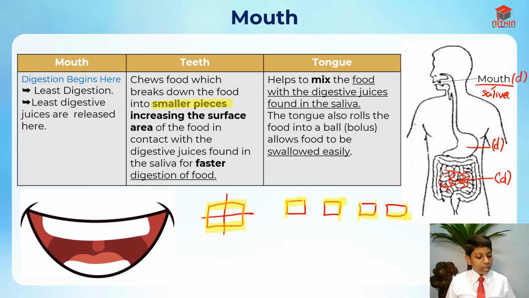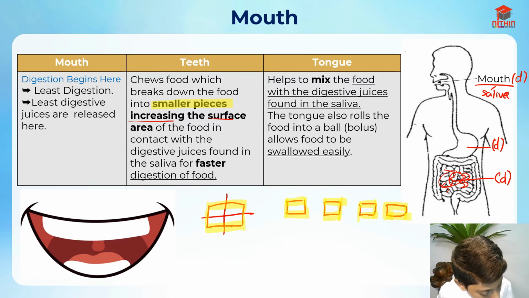When I highlight everything, the actual surface area is only these portions in the smaller pieces. But if I highlight everything, there's actually more surface area. Can you see it? So when we chew food, there's more digestive juices in contact with the food that we eat. This is because of the surface area concept.